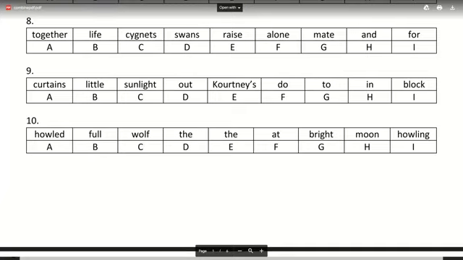So let's do number 8. Give me the answer for number 8. Yes, you take a word out and make the sentence. I'll give you a hint. How does number 8 start? Number 8 starts with swans. Swans will be your first word in this one. Start with swans and then make the sentence. Let's see who does this one right.